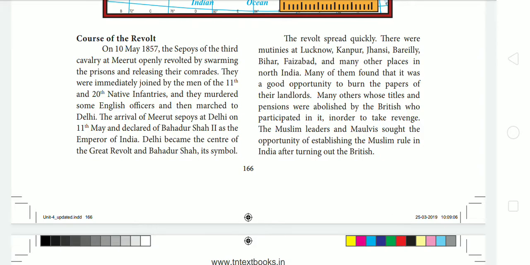Then the Muslim leaders and the Maulvis sought the opportunity of establishing Muslim rule in India after the turning out of the British. So the Muslim leaders and the Maulvis thought that this was an opportunity for them to establish Muslim rule in India after sending the British out of India.